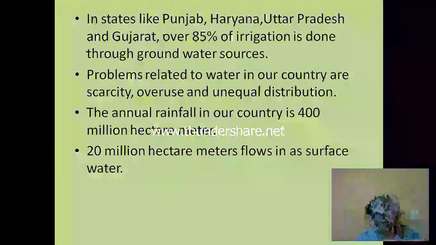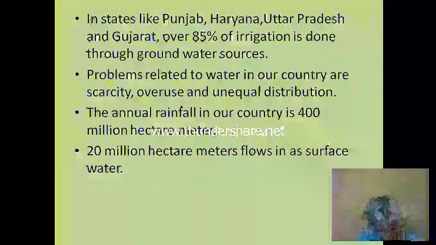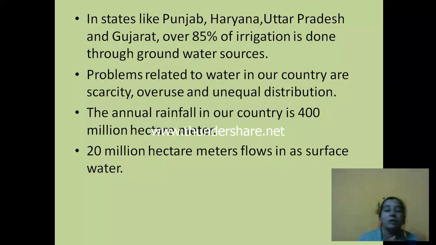Problems related to water in a country are scarcity, overuse, and unequal distribution. So why do we have water problems? Why does it arise? Scarcity, because we use it like anything. Overuse: how many of you at home close your tap when it is not in use?